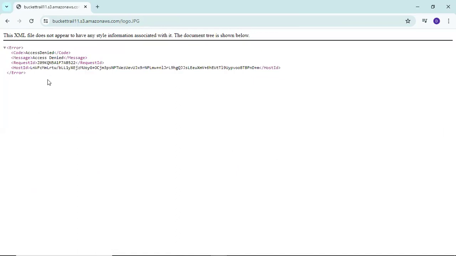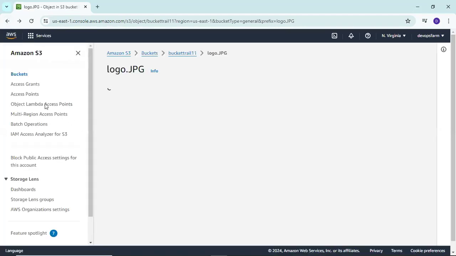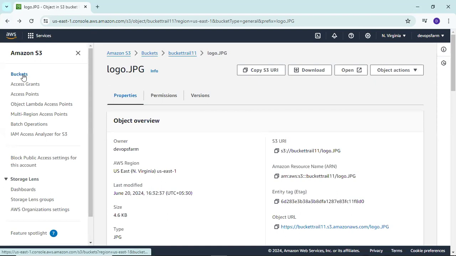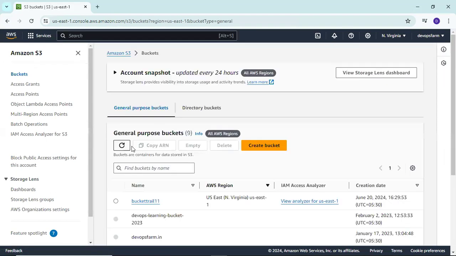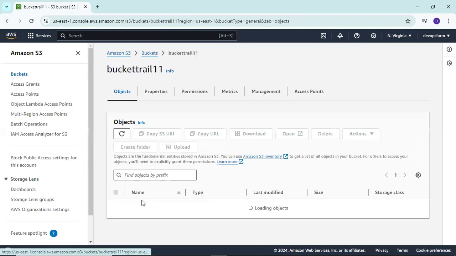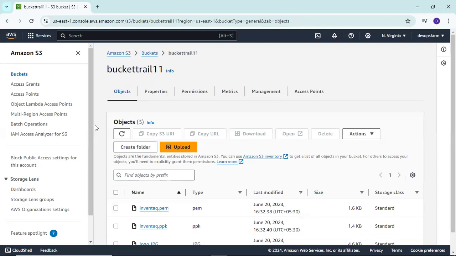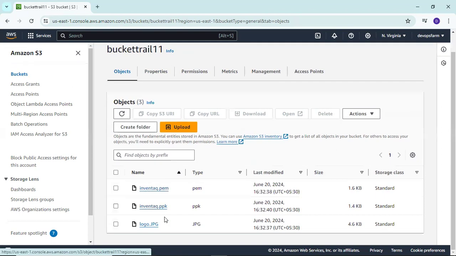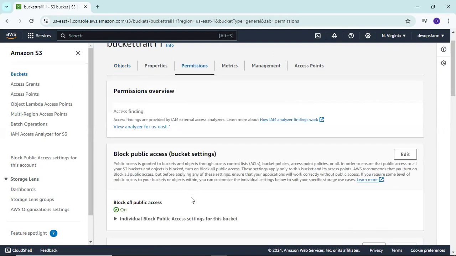You can see why this error is showing: because we didn't allow anyone to access our data.